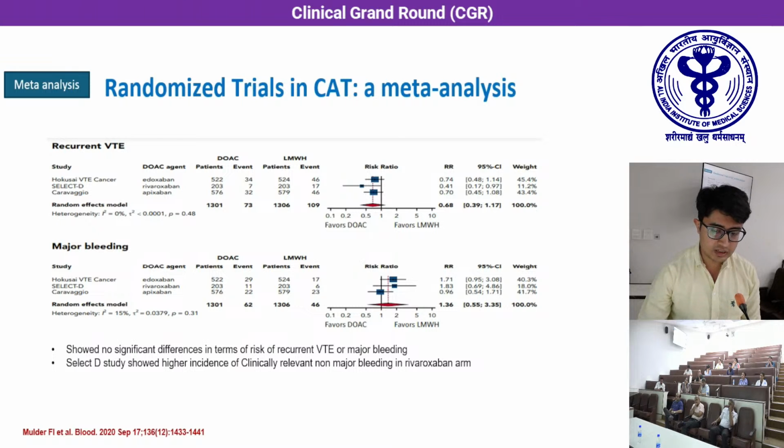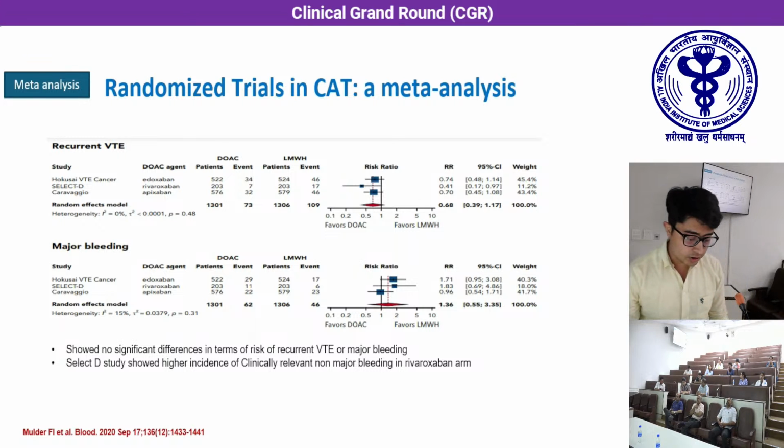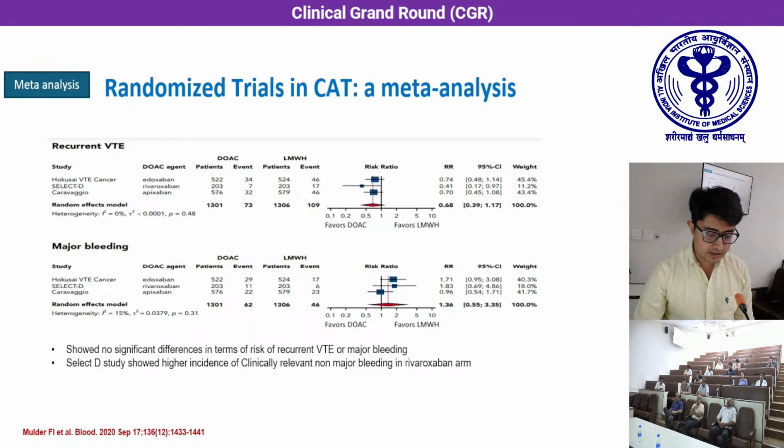The meta-analysis of these trials has suggested that there is no significant difference in the incidence of recurrent venous thromboembolism or major bleeding between the two groups. However, a catch point is that the SELECT-D study has suggested a higher incidence of clinically relevant non-major bleeding in the rivaroxaban arm.